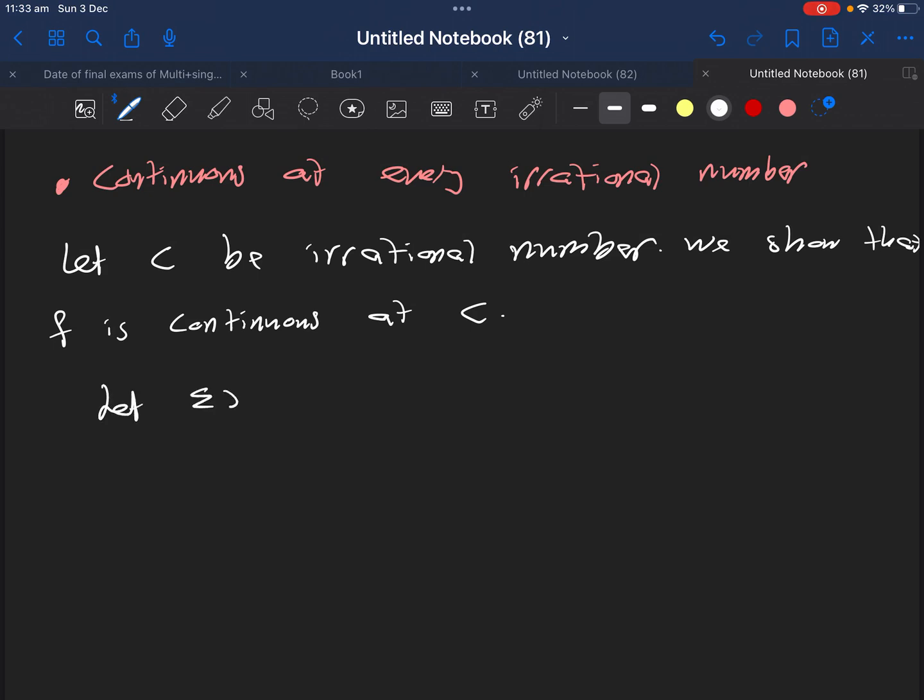How do we prove that the function is continuous at c? Let epsilon greater than 0 be given. We write what is required from us.